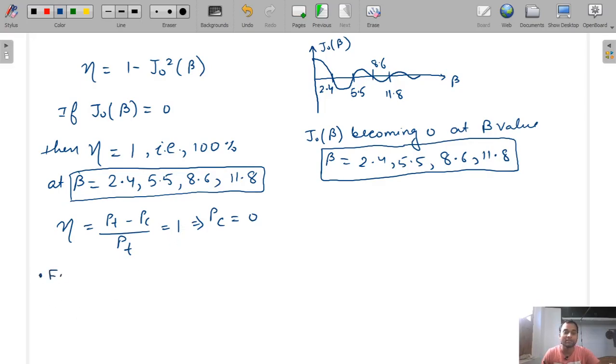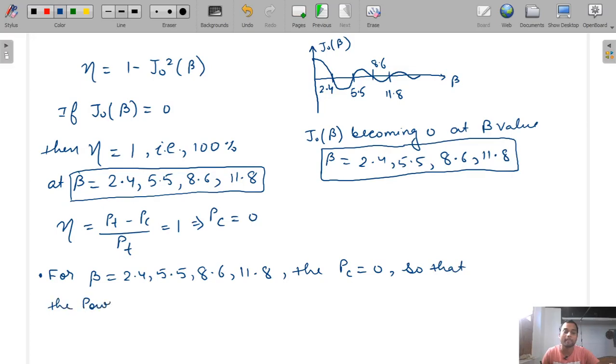So write a note: for beta is equal to 2.4, 5.5, 8.6 and 11.8, the carrier power is equal to 0, so that the power efficiency will become 100%.